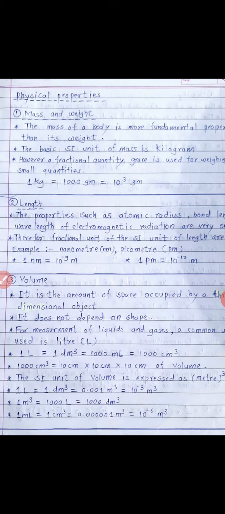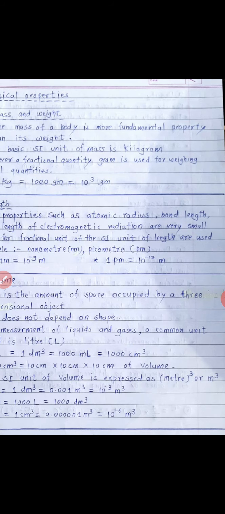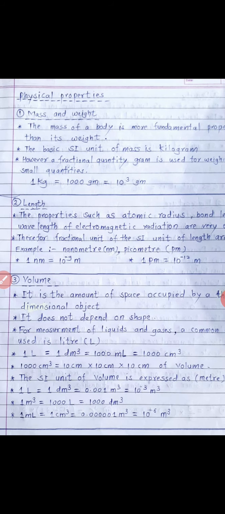1 ml is equal to 1 cubic centimeter, and it is nothing but 10 raised to minus 6 meter cube. Once again, volume is very important. Volume is the amount of space occupied by a three-dimensional object. It is known as volume, and it does not depend on shape.